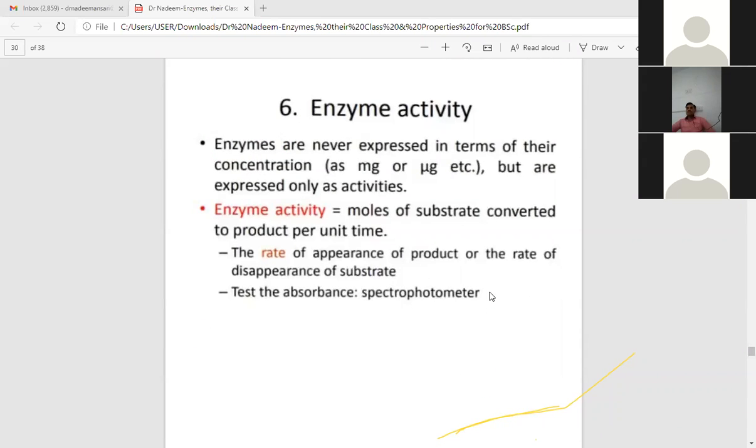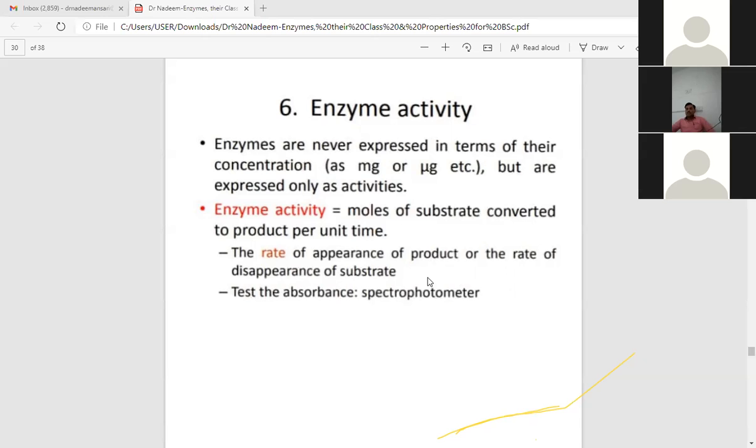Another property of enzymes is enzyme activity. Other biomolecules like carbohydrates and proteins are not expressed in terms of units such as milligram or microgram; enzymes are expressed as enzyme activity. What is this enzyme activity? It is the moles of substrate converted to product per unit time. The unit in which an enzyme is expressed is the international unit, IU.